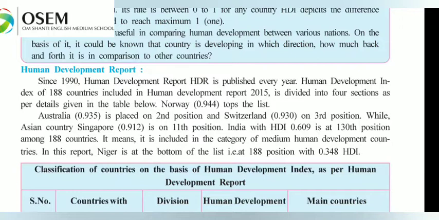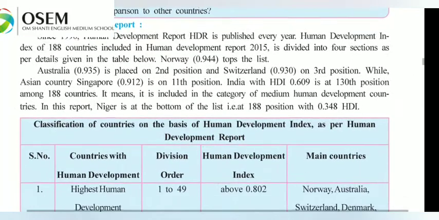Firstly, we saw countries having a human development index of 0.94, 0.93. They are in the first group. Then these are medium development countries, so India is included in the category of medium human development countries. In this report, Niger is at the bottom of the list, at 188th position with 0.348 HDI. So Niger is the lowest in human development.